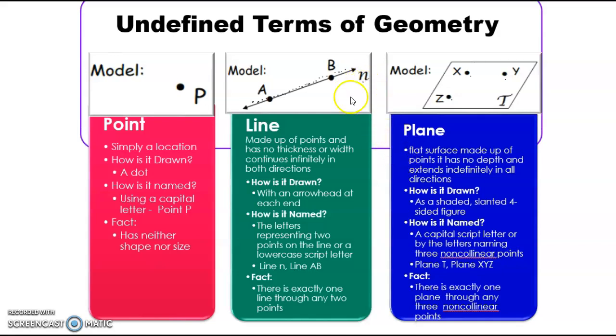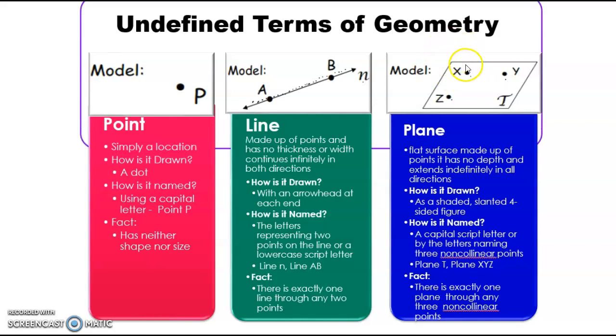When we name a line, we name it with a lowercase cursive letter, or a lowercase script letter, like that n right there, okay? The last one is a plane, and you can just think of that as a flat surface. So just like with the line, how it extended infinitely, the plane can extend indefinitely. So a plane extends in all directions. It is a flat surface that extends everywhere, in all directions. It's normally drawn shaded if it's on a figure. It also can be drawn with a slanted four-sided figure that is shown here above, okay?